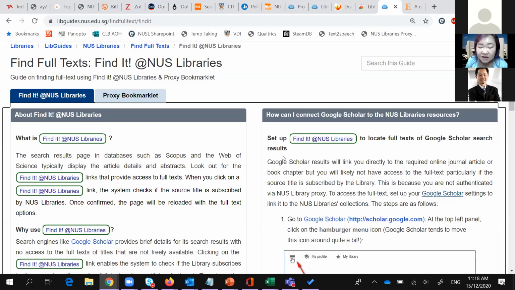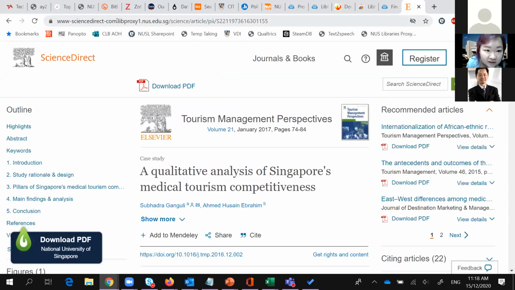What the bookmarklet does is basically just add this bit here. All it does is insert this thing into the URL. So there is no storage of login information. When you're going through the proxy, you're actually going through our NUS Libraries web server.